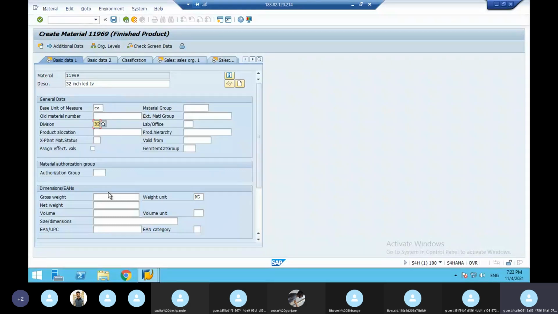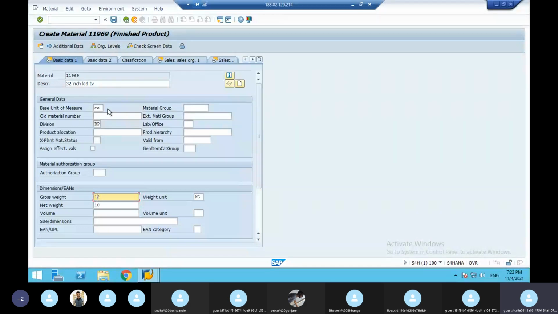Next, here the gross weight of the TV is say 12 kg. Net weight of the TV is 10 kg. Actual weight of the TV is 10 kg. If you pack it and send it to the customer, then it will become 12 kg. That means 2 kg extra for packing and all. So that is the gross weight.